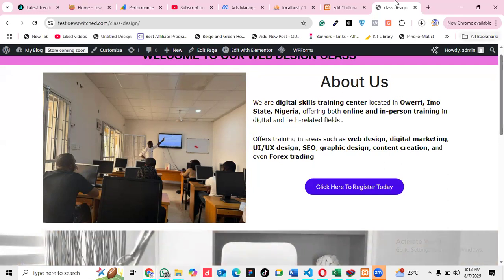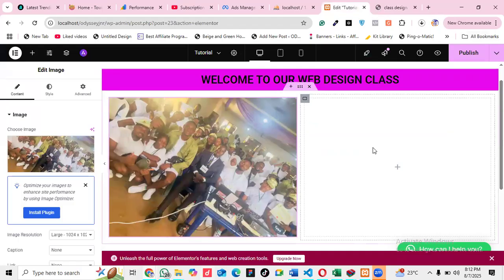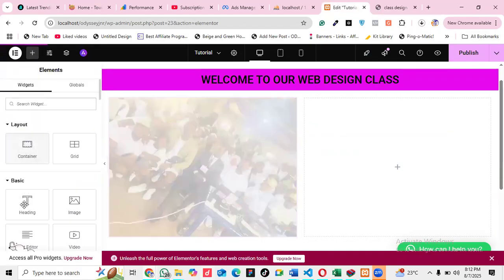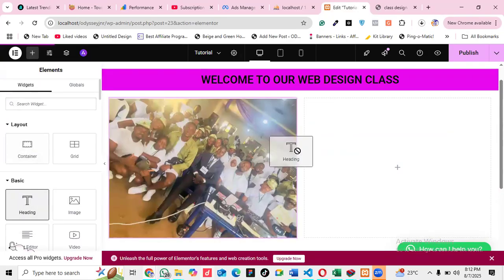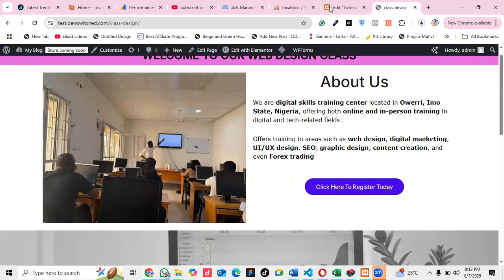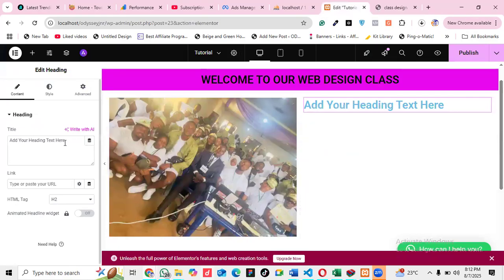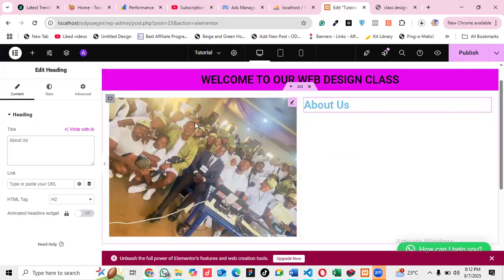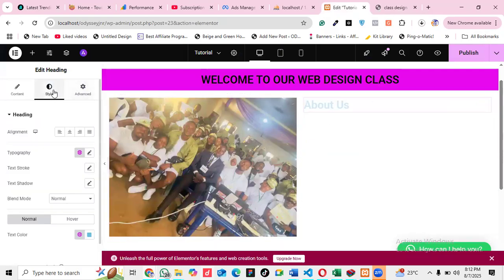I've copied the about us. So what I have to do now, I will go to heading text and drag heading text to this container. You see now? So as I've dragged the heading text to this container, I will then put about us. Then in order for me to make this about us be at the center, I will go to style. Then see alignment. The alignment will be what? Center.